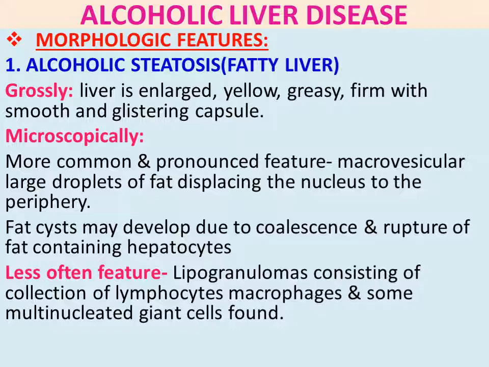Microscopically, the more common and pronounced feature is macrovesicular large droplets of fat displacing the nucleus to the periphery. So here fat droplets accumulate in the hepatocytes, macrovesicular. Then fat cysts may develop due to coalescence and rupture of fat-containing hepatocytes. So here fat cysts will be produced.